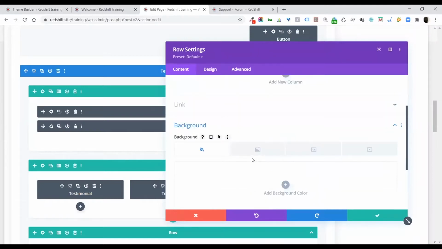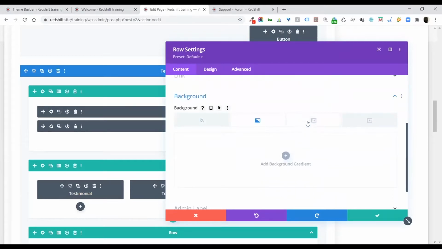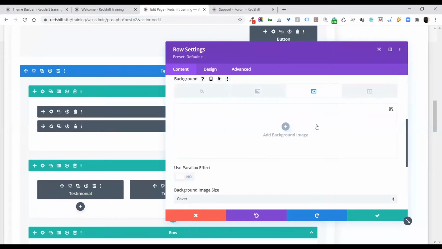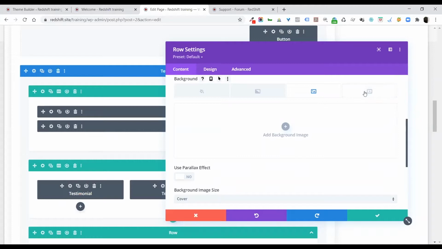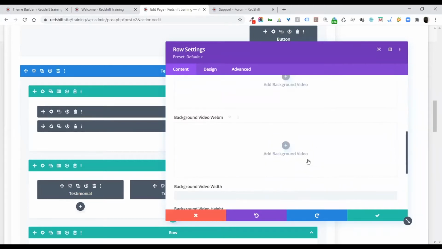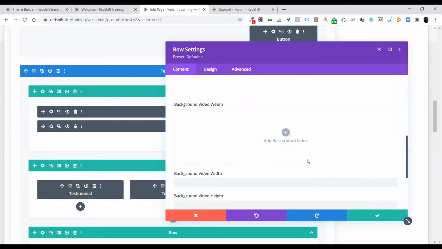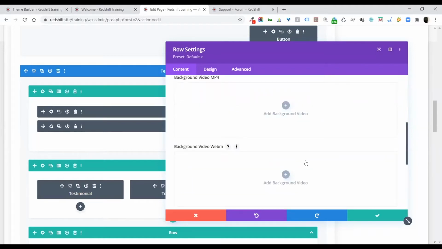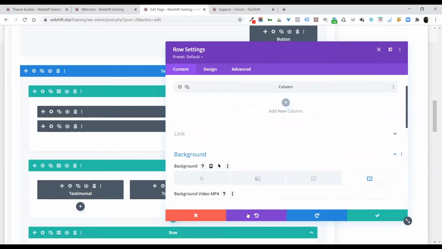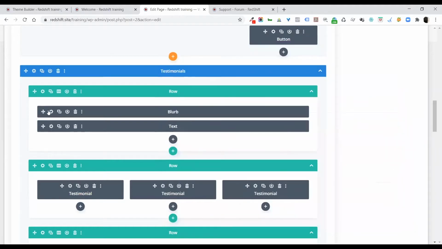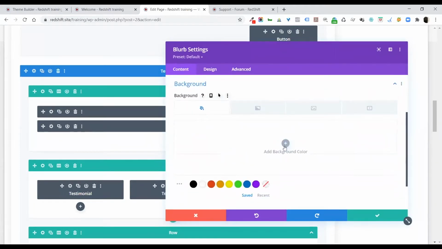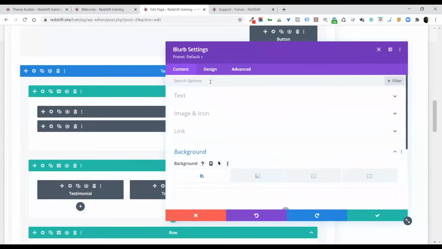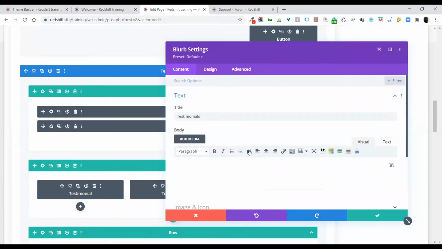And when I'm talking background, you can put in a color, you can put in a gradient. This allows you to put in a gradient. This allows you to put in an image. And when you put in an image, you even get the option of overlay effects. And you can put in a video background as well, okay? Just so you realize that you can put in any kind of background, and that's for section, row, all of them, right? They all get the option. And then on your module as well, you get those same background options, right? So you get all those background options, plus obviously in your module, there is the content as well.